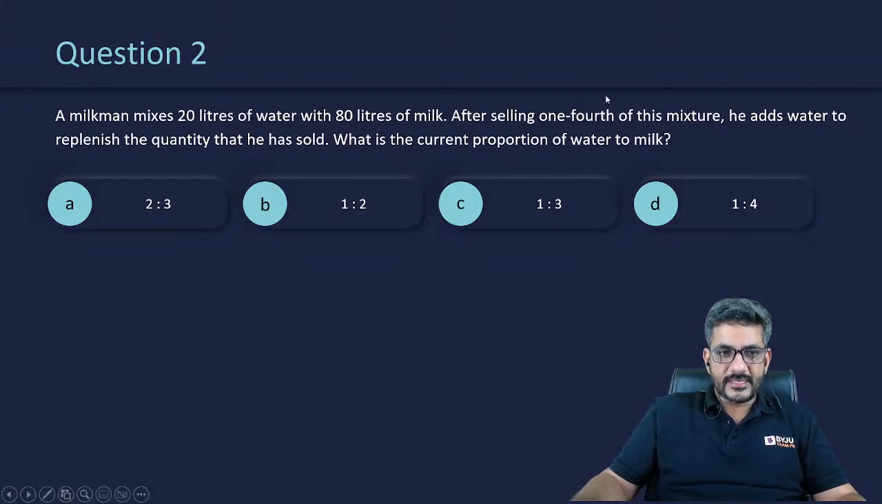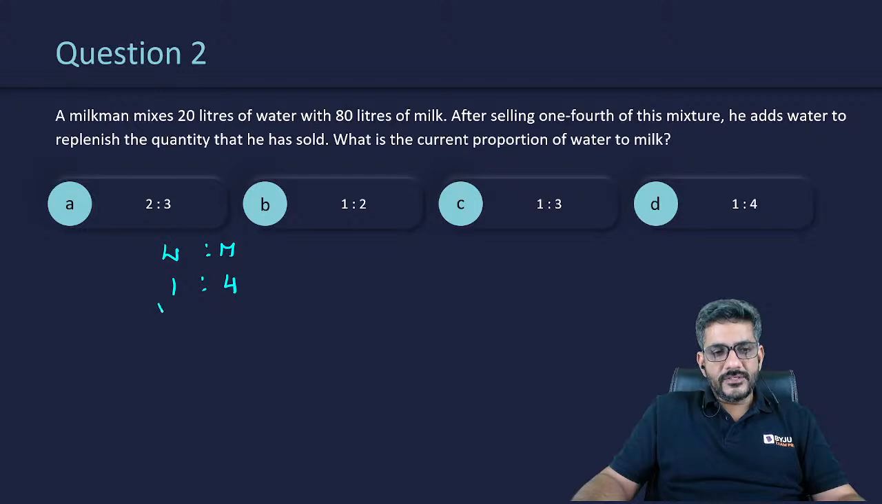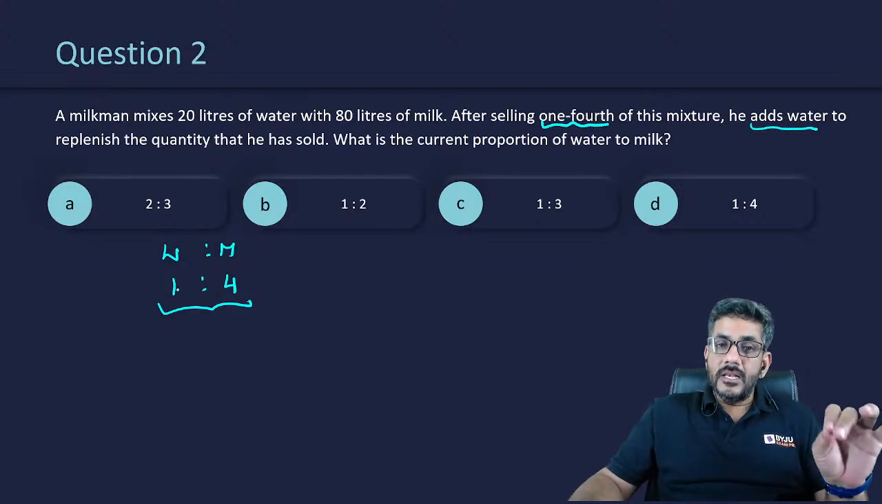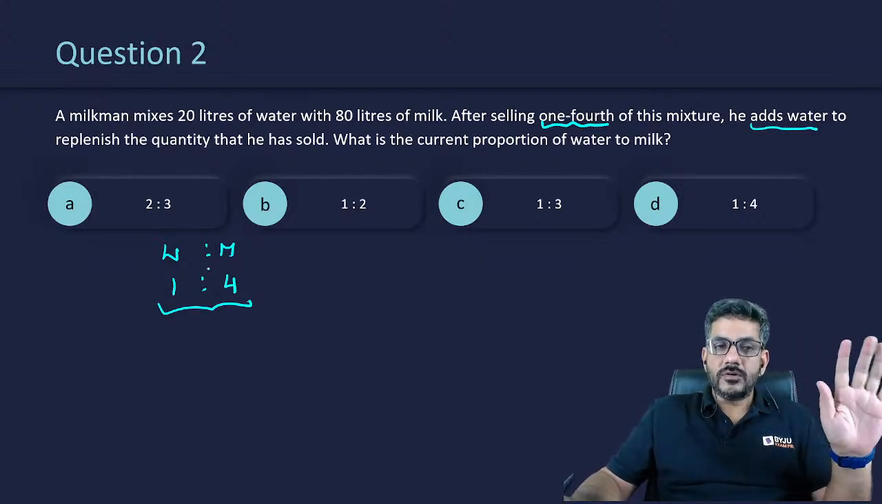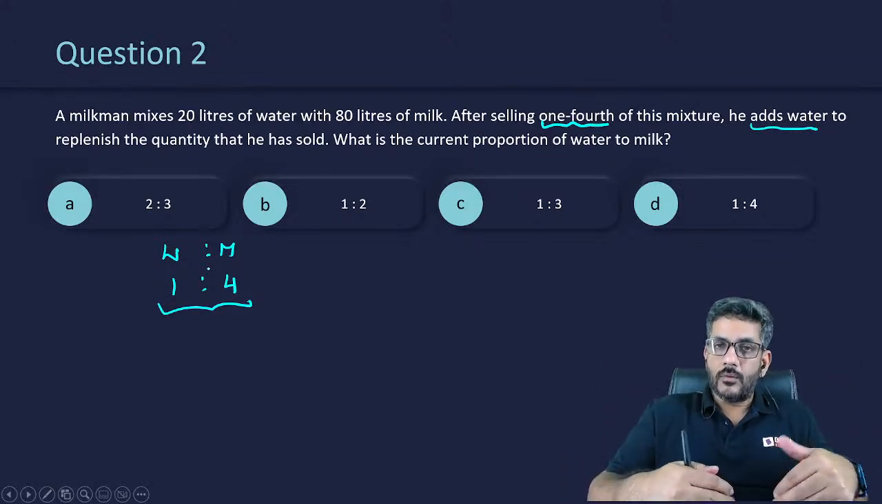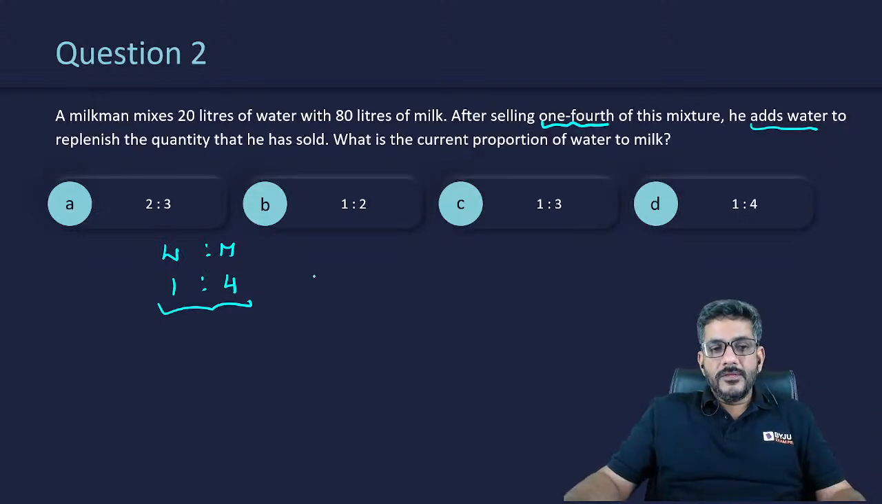Let's have a look at this. Dekhte hain. A milkman mixes 20 liters of water with 80 liters of milk. So currently I can say water is to milk is 20 is to 80, which is 1 is to 4. After selling one fourth of this mixture, he adds water to replenish the quantity that he has sold. If he sold one fourth of the mixture and he added water, that means milk was taken out by one fourth, it was not replenished. So milk did not come back, water came out, water came back. Milk did not come back. So milk was initially 4 by 5 of the total.